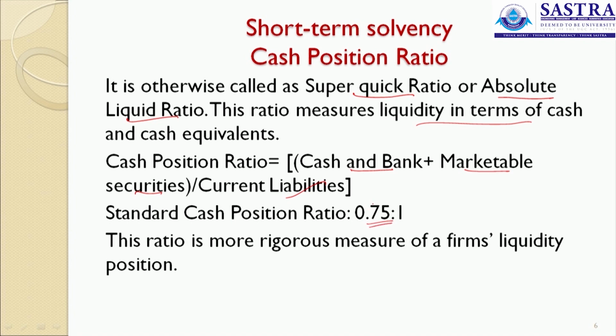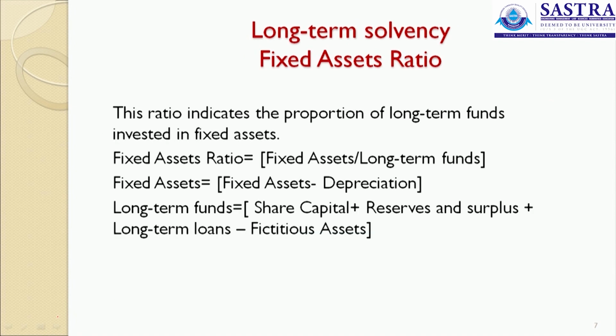That is, your cash and bank balances with your marketable securities must be 0.75 and your liabilities must be 1. This ratio is said to be a rigorous measure of your firm's liquidity position. This is the hot liquid cash in the hands of the business organization to pay off your liabilities.